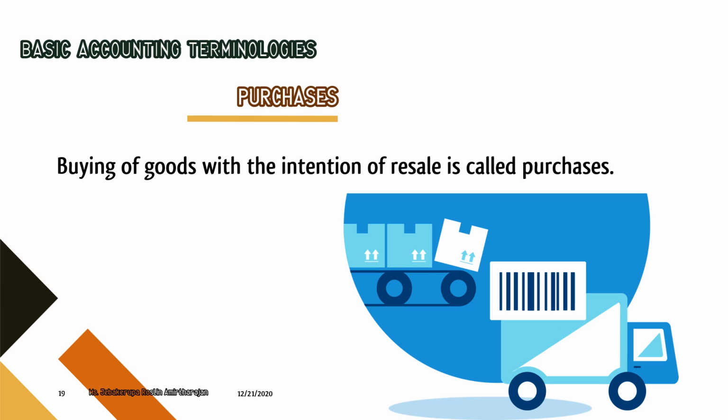So that will be treated as a separate machinery account. Whereas when we buy something in a business just for the purpose of resale, then it is not mentioned in the name of the product, it is mentioned as purchase. Buying of goods with the intention of resale is called purchases.